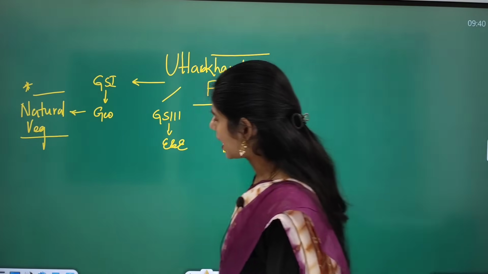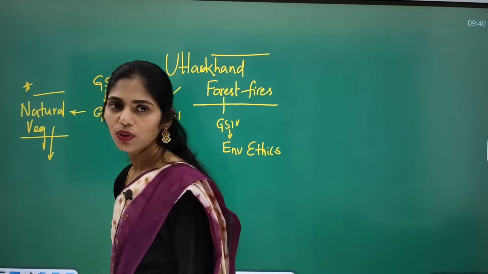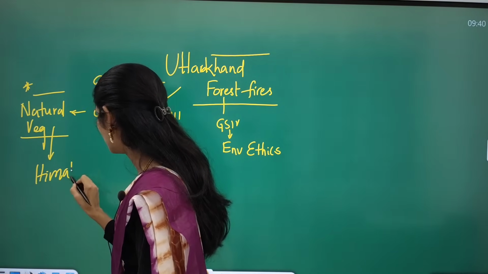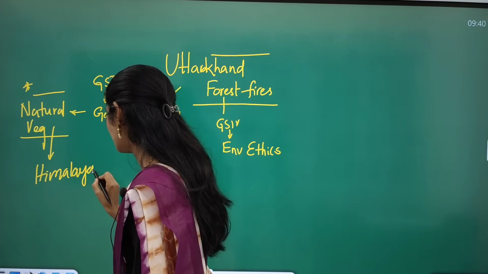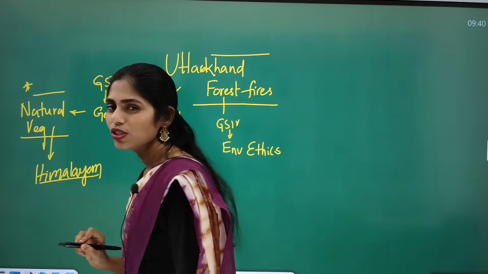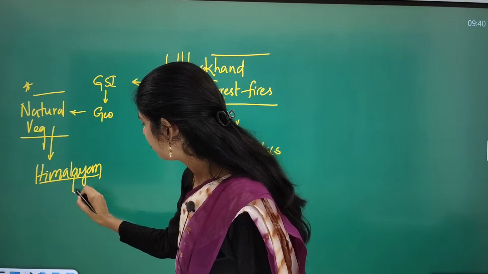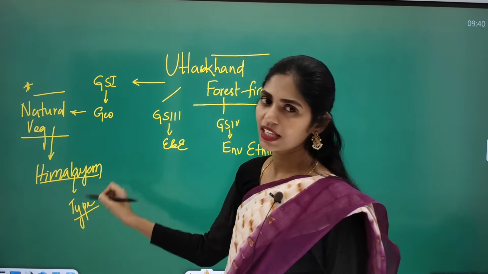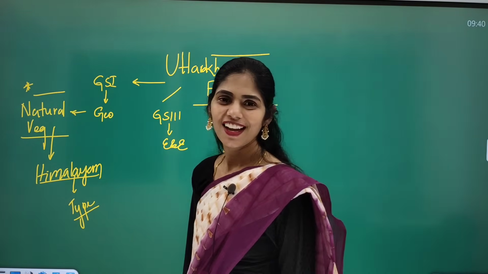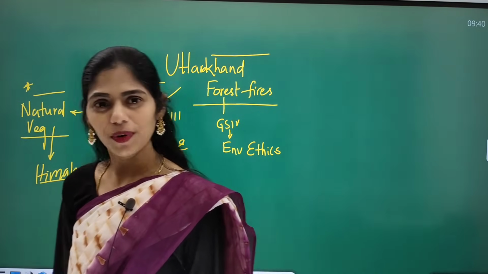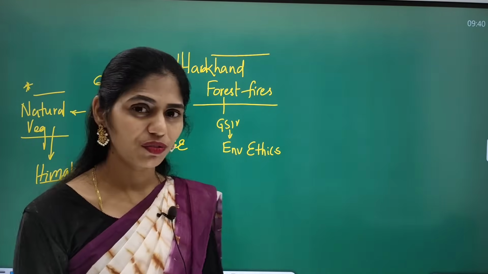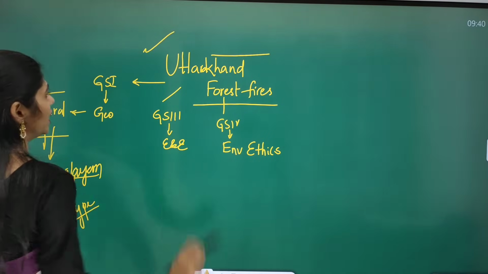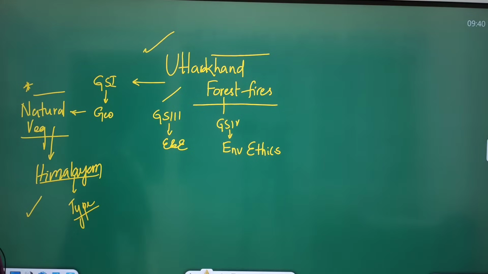Here you have to see Uttarakhand, which comes under the Himalayan belt. Yes or no? Himalayan state. Will you accept it or not? So please let me know which type of forest we can see in this Himalayan region in India. Do some research or open your NCERT and let me know the answer for this question. If you know this, you can understand why Uttarakhand is in forest fires now.